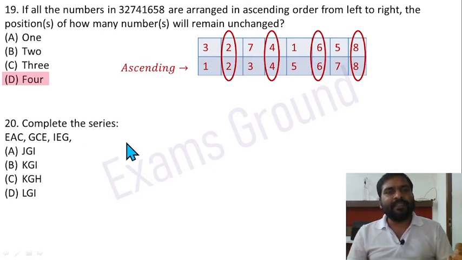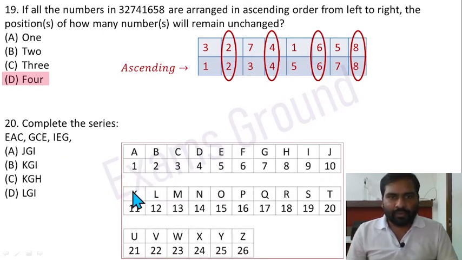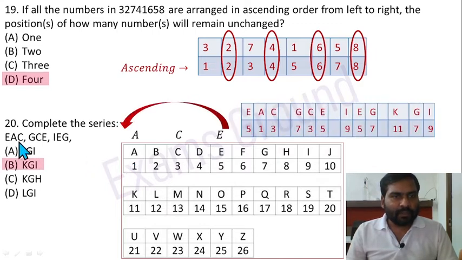Question 20. Complete the series. So you should know assigning numbers for alphabets A to Z, 1, 2, 3, 4 like that. And just solve it. So it is from AC, ACE. So the third alphabet they are putting at first position. ACE, CEG, then EGI like that.